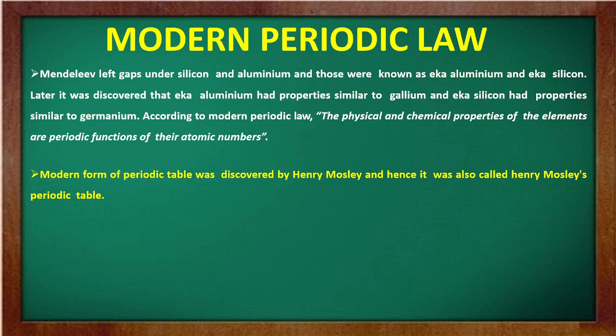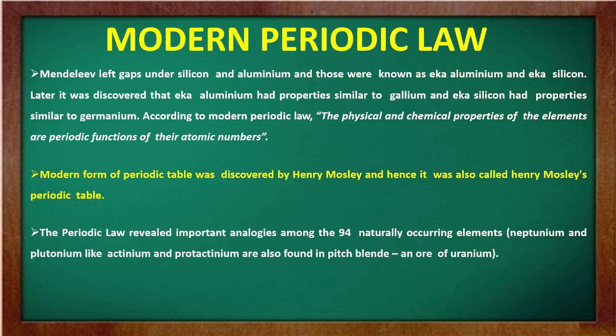But normally हम इसे modern periodic table ही कहते हैं because Moseley का नाम इतना नहीं आता because Moseley did not do anything. He did not do anything. What he did was that whatever was arranged by Mendeleev, he just gave them numbers. You have already studied in your class 10.